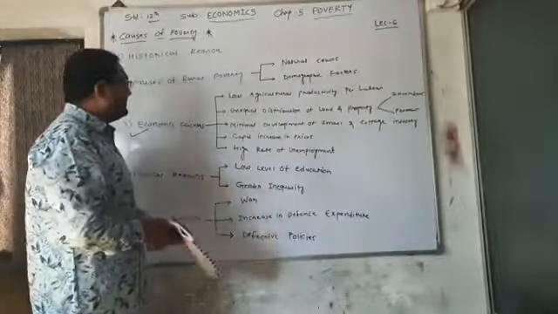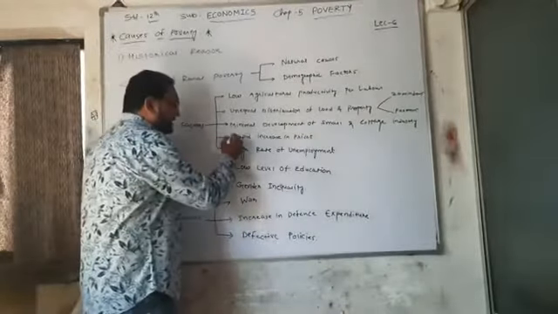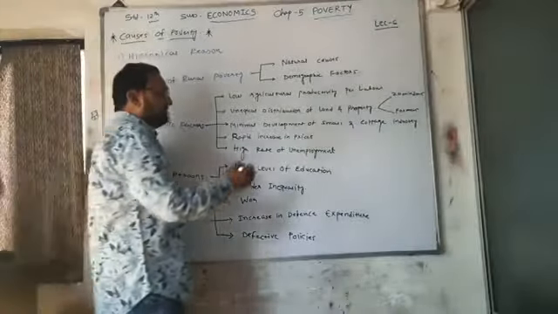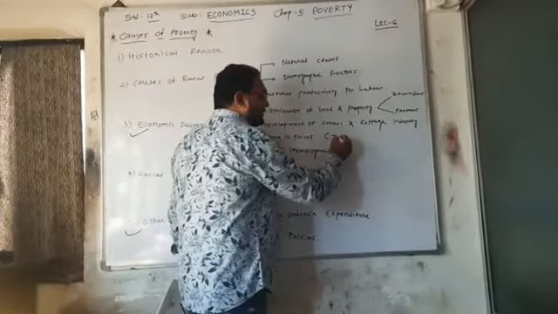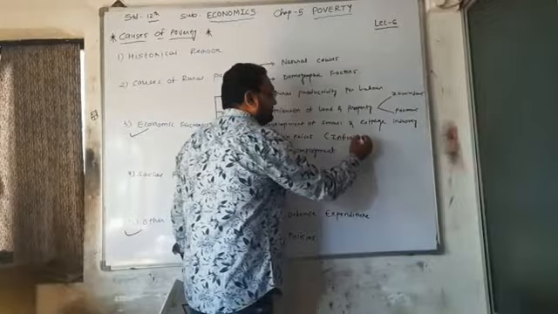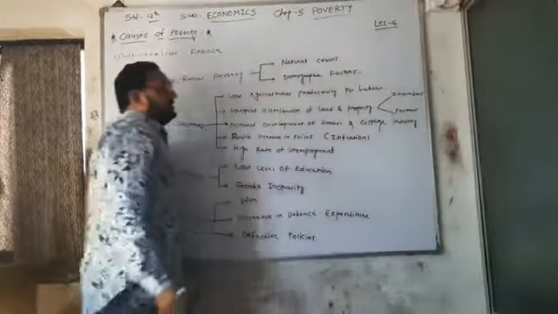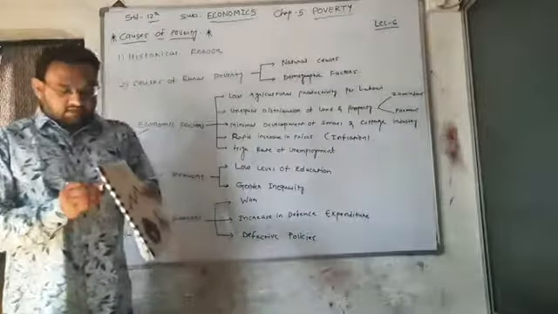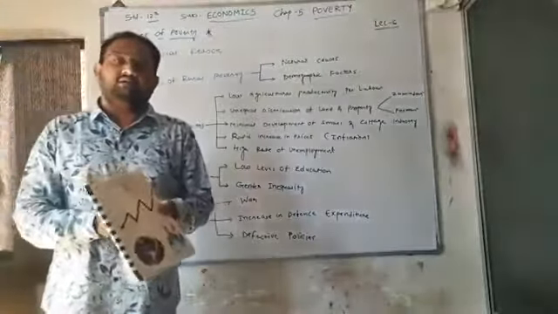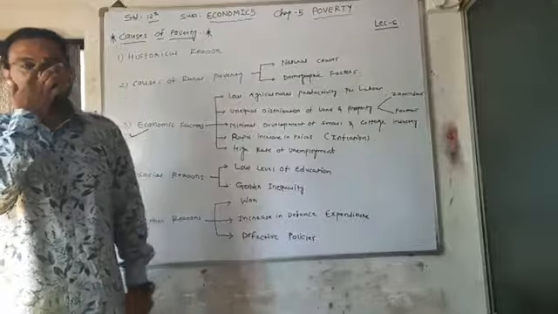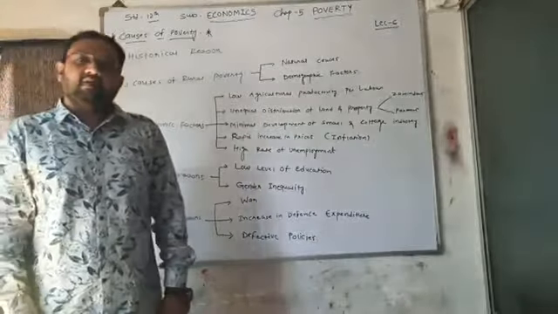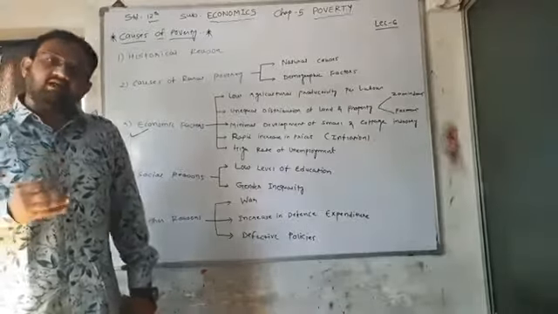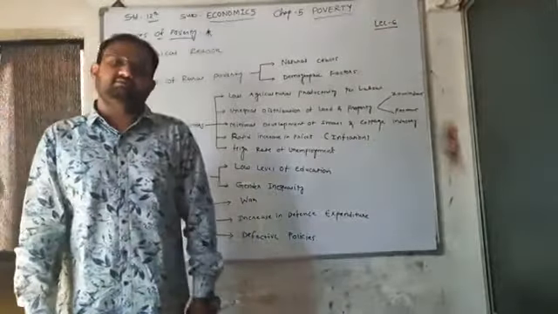Now we are focusing on point number 3, that is rapid increase in prices. It results in inflation. There are two kinds of income. The first one is monetary income and the second one is real income, which we have discussed in chapter number 3. Monetary income means your salary or your income from business and profession.